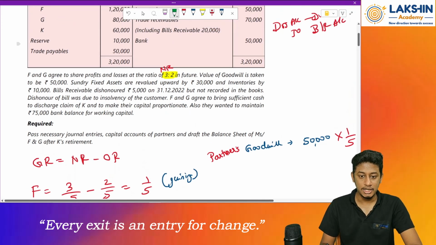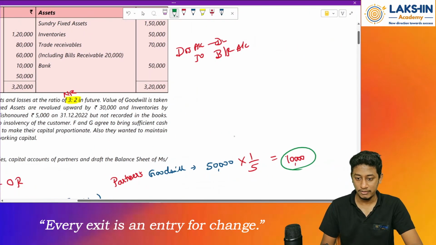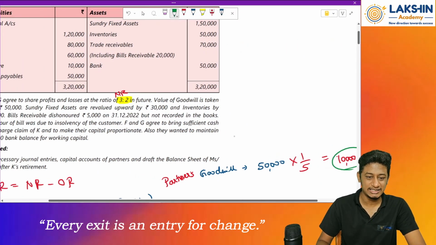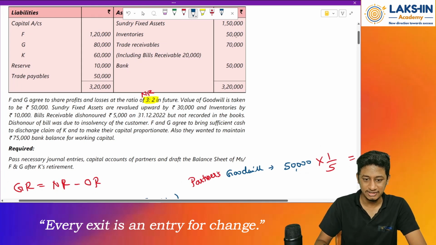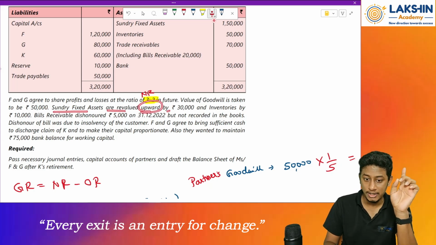Now after this, come back to the revaluation entries. So now I will pass the entries here itself for you people. See, all the revaluation entries are really easy. Let's see how to do it. I have discussed this previously also. Let's start. So first of all, sundry fixed assets were revalued upward by rupees 30,000.